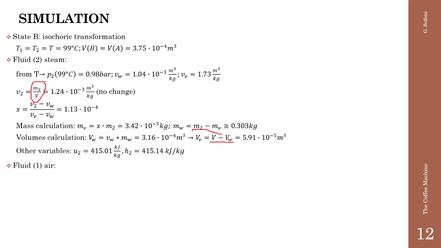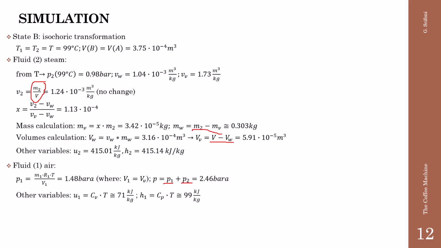For the fluid 1, the pressure we calculate by means of the state equation. The mass does not change, the temperature we know, and the volume is the same as the volume of the vapor, and then we can determine the total pressure as sum of the pressure of the steam and pressure of the air. We find 2.46 bar absolute, so the pressure increases. The other variables for the air are the internal energy and the specific enthalpy, which are only function of temperature.